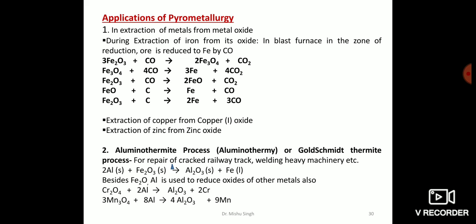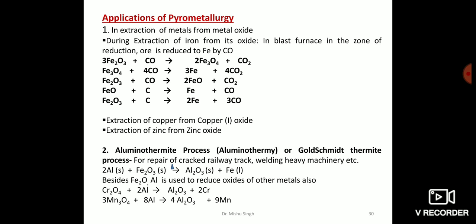This is the process of reduction of a metal oxide into metal with the help of aluminium powder as a reducing agent. It is also called the Goldschmidt thermite process. In this process, a mixture of aluminum powder and ferric oxide, which is called thermite, is ignited in a closed crucible by inserting a burning magnesium ribbon into an ignition mixture consisting of magnesium powder and barium peroxide. The ignition powder burns to produce a large amount of heat, which is needed to initiate the reaction.